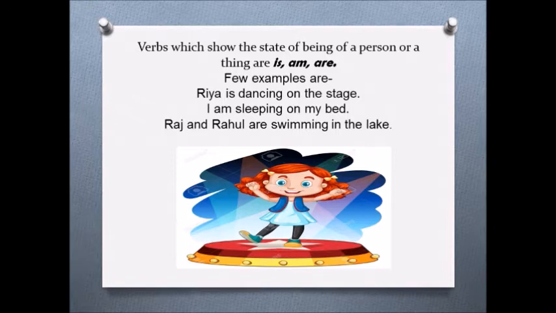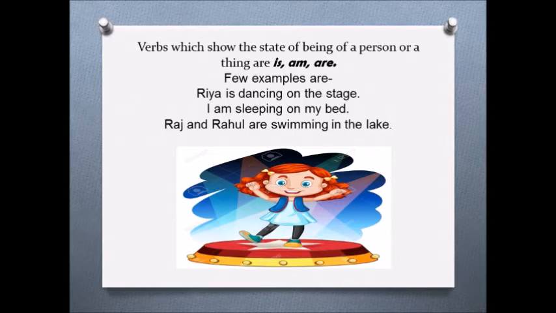Now here, Riya is dancing on the stage means it is showing where Riya is dancing. It is showing the state of being of a person, what she is doing and where she is dancing. In the second sentence, I am sleeping on my bed. Am is a helping verb here because it is showing the state of being of a person, that the person is sleeping on the bed.